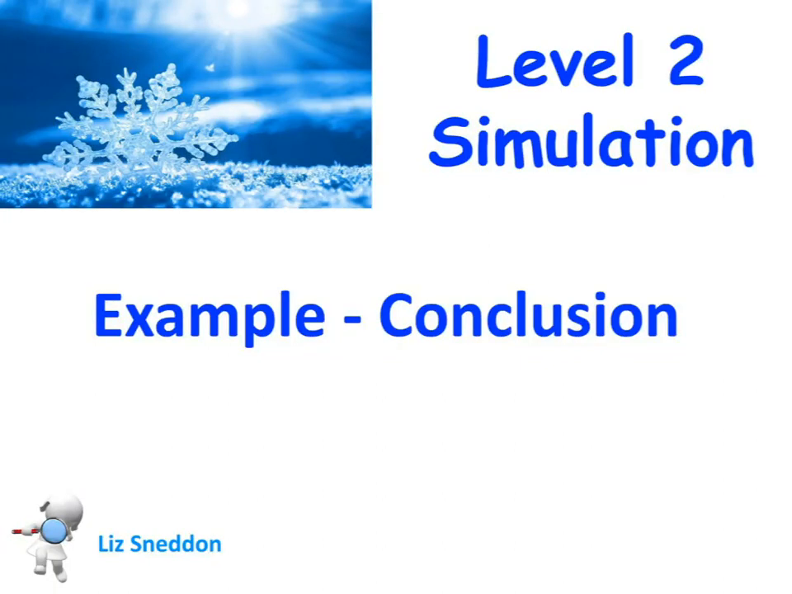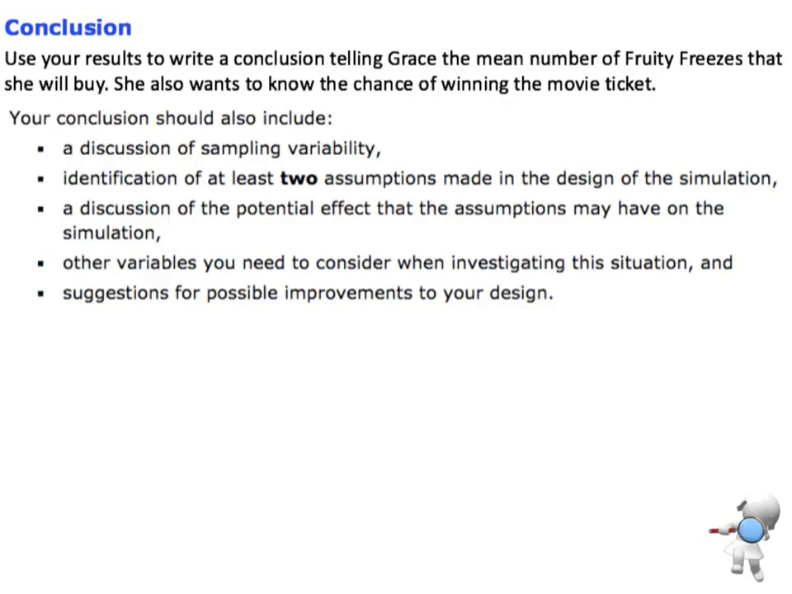Here is our Fruity Freeze example, and we're doing the conclusion for that, for our level 2 simulation. So here is the information that we need to give it. We need to use our results to write a conclusion telling Grace the mean number of Fruity Freezes that she will buy and the chance of winning the movie ticket. So that's the first and foremost.